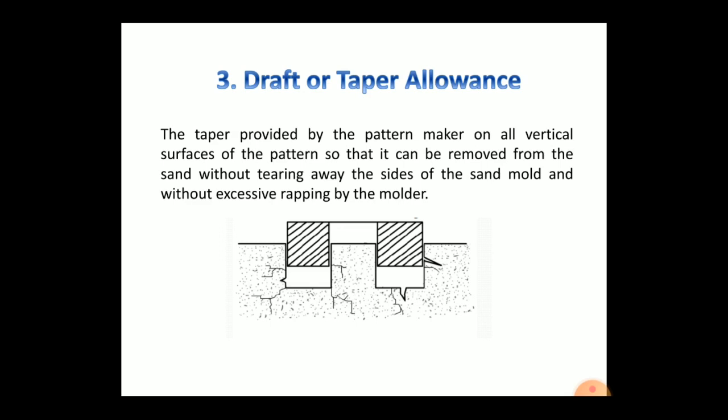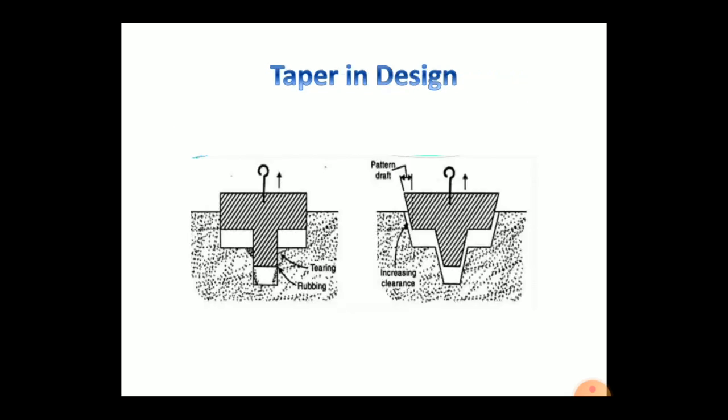The figure shows a pattern having no draft allowance being removed from the mold. In this case, until the pattern is completely lifted out, its sides will remain in contact with the wall of the mold, which tends to break it. This figure shows the taper in design. The first figure is the vertical surface and the second one is the taper on the surfaces.